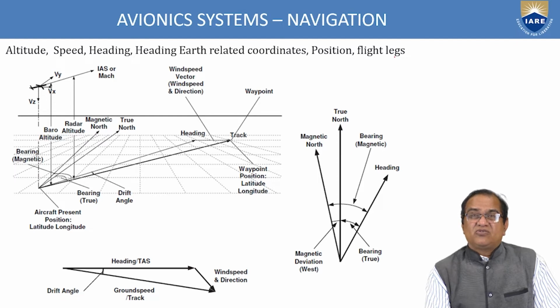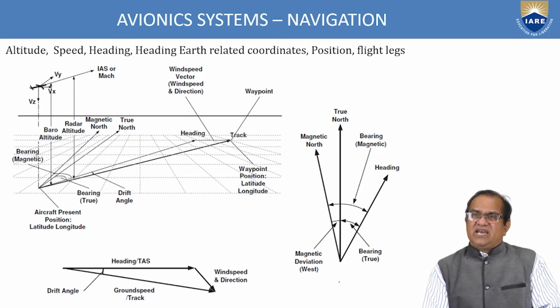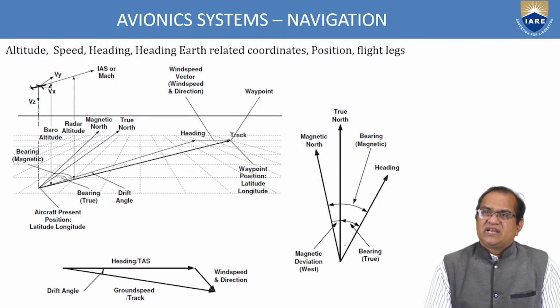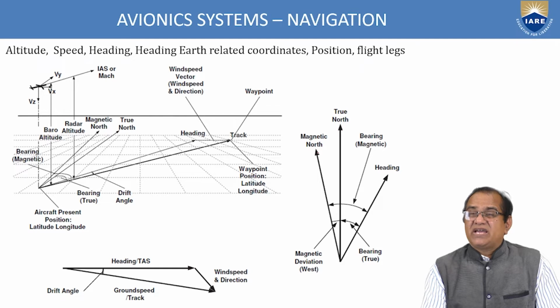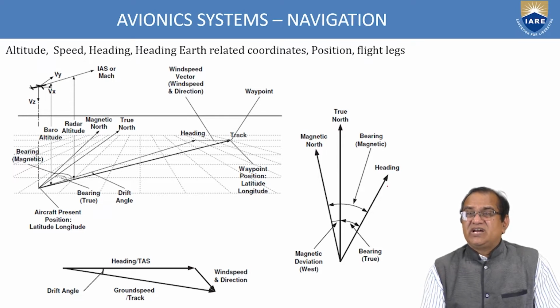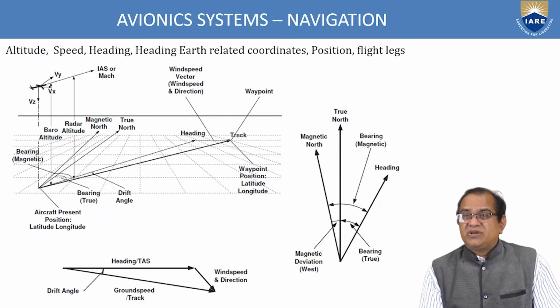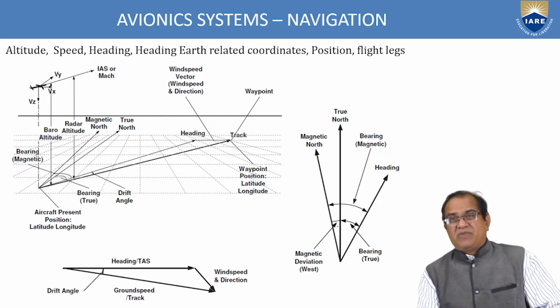These are all things we have to understand. I will start with this here. If you see here, that is the magnetic deviation west. This is the true north and this is the magnetic north. There is some difference between the true north and the magnetic north. Bearing magnetic, and this is the heading. This is the bearing true and this is the magnetic deviation. This much deviation is expected by the magnetic compass.